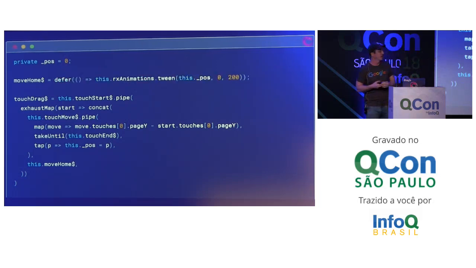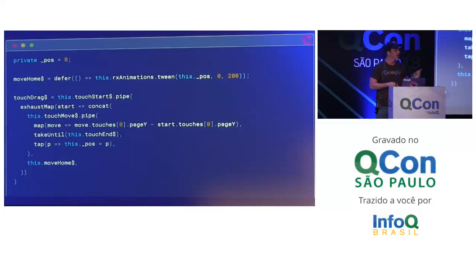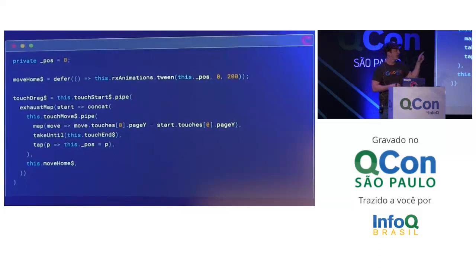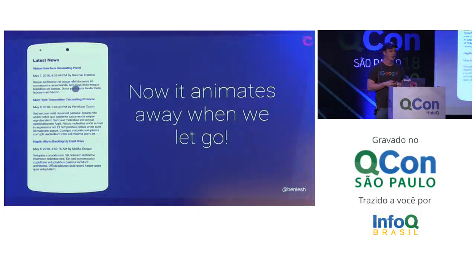And in order to do that, there is a function from RxJS called defer. What defer is, you give it a function that returns an observable, and it says, here's an observable that, when you subscribe to it, calls this factory function to create a new observable and hands the subscription to that. So it just defers or delays the creation of the observable until the moment you subscribe to it. That's going to save us from having to do something weird to figure out what the position is supposed to be. So the position will be right now. Let's see how it works.